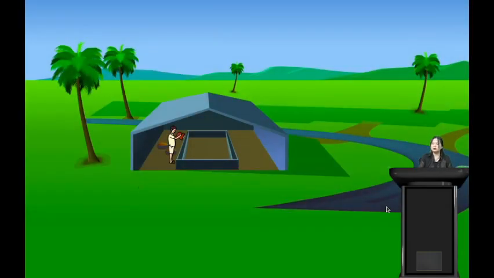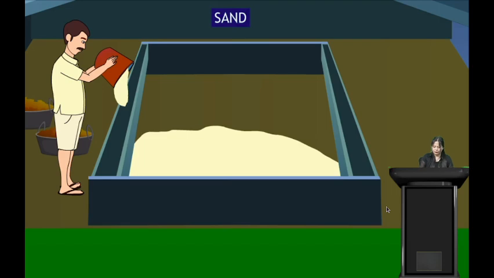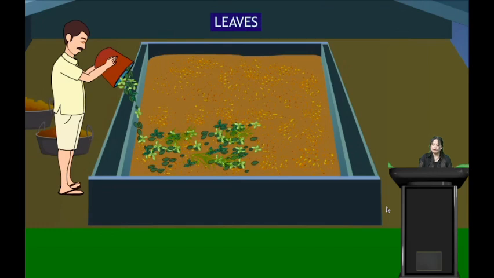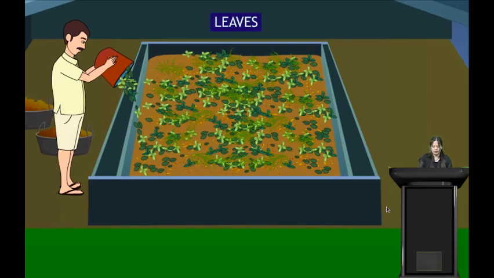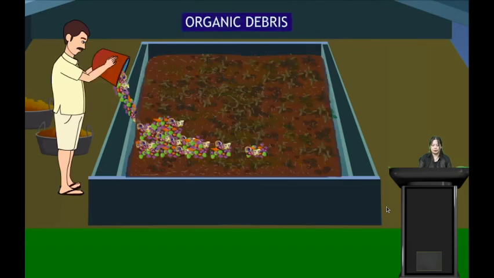Okay, so how can we prepare compost at home? Let us see. Take a box, fill it with sand, then fill it with gravel for the second layer, then cover it with some leaves, then cover it with sawdust. Then the organic debris, the unwanted parts of plants, vegetables and fruits, collect it and put it above the sawdust. It is known as the organic debris.